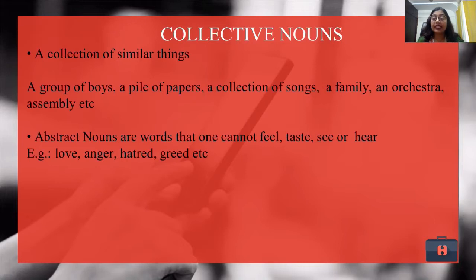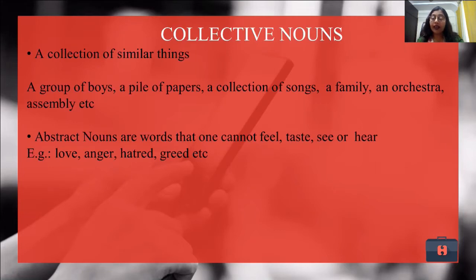Collective nouns. Now, what are collective nouns? Collective nouns are nothing but collection of similar things. I cannot say a bangle, a pen, and paper are stationery. No, I cannot say that because bangle does not belong to a family of stationery. All right. I can say a group of boys, but I cannot say a collection of boys. So these words are word specific. I cannot use the same word for every group. I can say a bunch of keys, but I cannot say a pile of keys. Whereas for papers, I have to say a pile of papers.